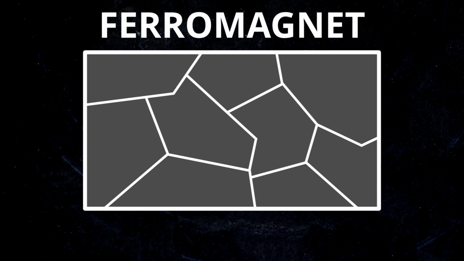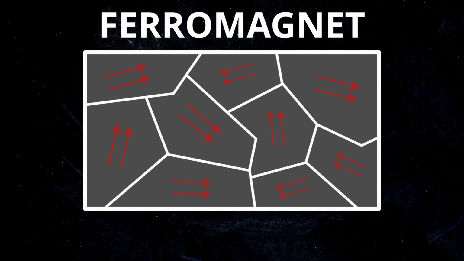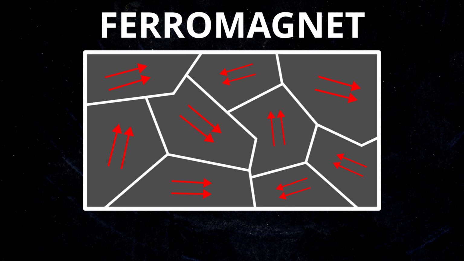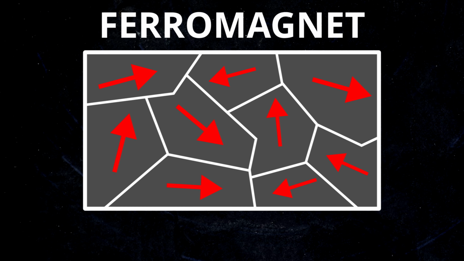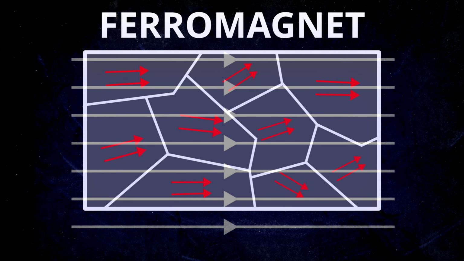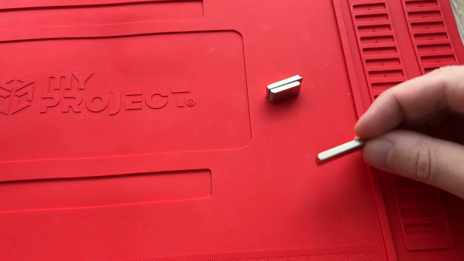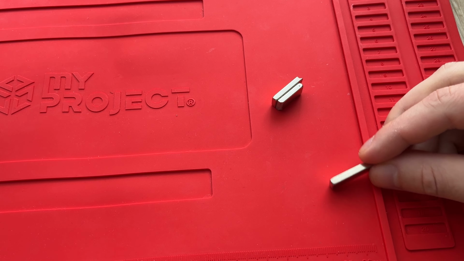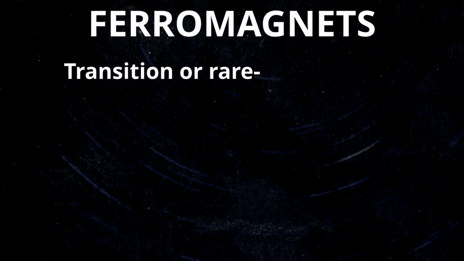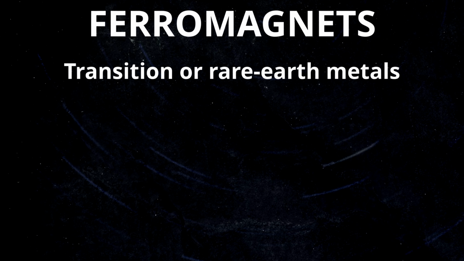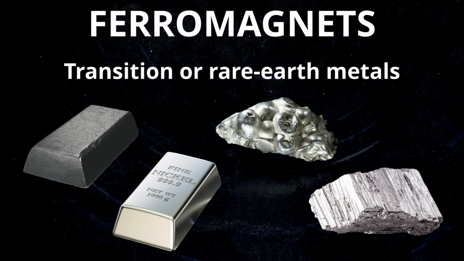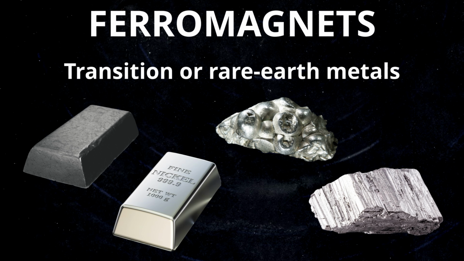Ferromagnets. Same as with the two previous types, their dipoles in magnetic domains are aligned, but this time they are aligned in the same direction. So instead of cancelling each other, they strengthen. In the presence of a magnetic field, they align with it, exhibiting strong magnetic force. Materials with ferromagnetic structure are the strongest magnetic materials. They are usually transition metals with free electrons, which allow for strong magnetic properties. Iron, nickel, cobalt, neodymium, all of those are used to produce magnets with considerable force.